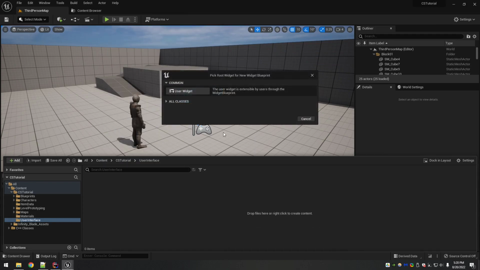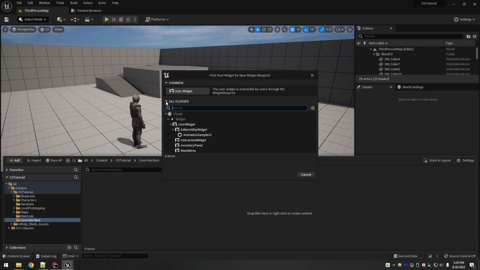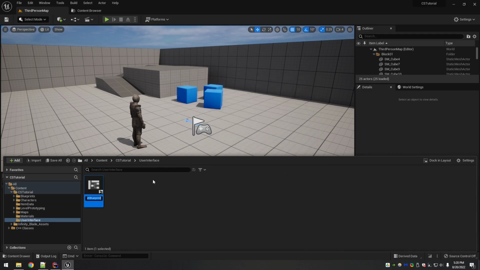Once this pops up, then you can either create a blank one and reparent it later, or you can drop this down and you'll see the different classes that you made. So we want to create a new one that's an interaction widget, and the naming convention for this is WBP interaction widget.